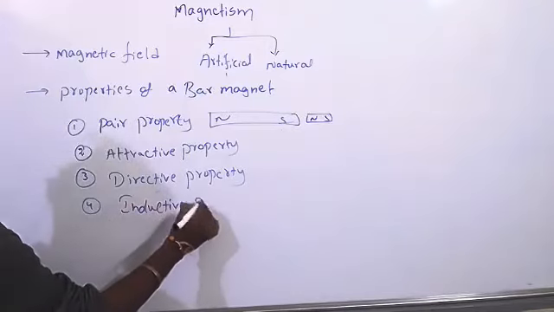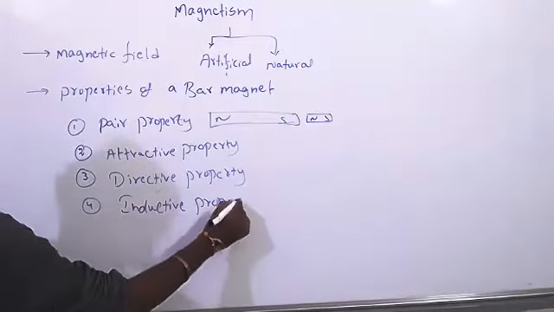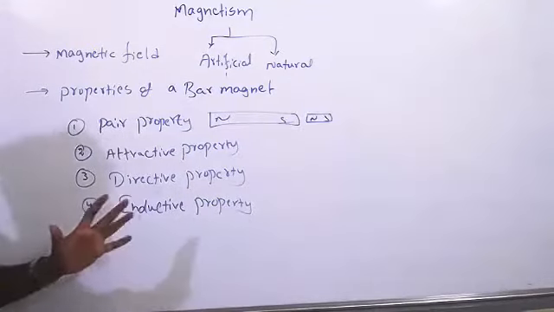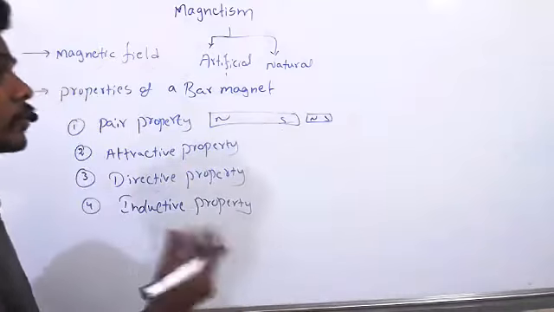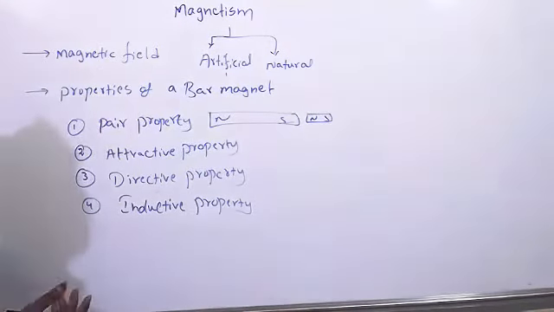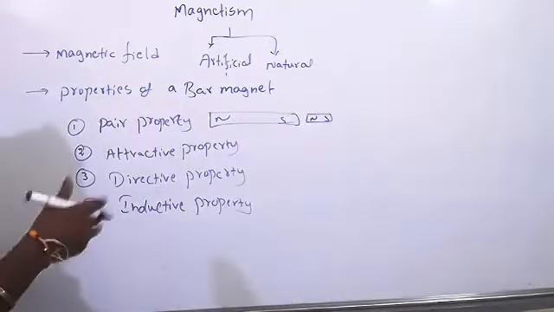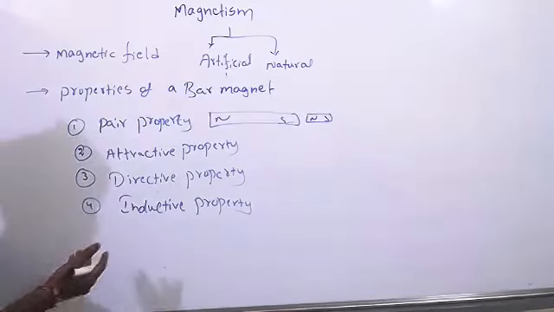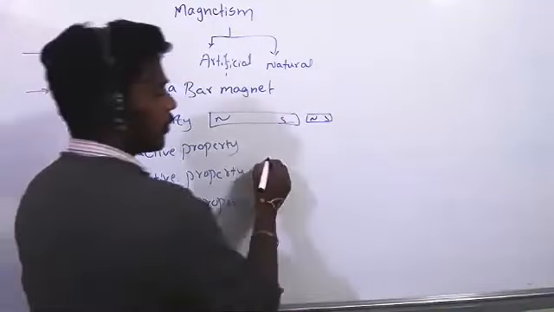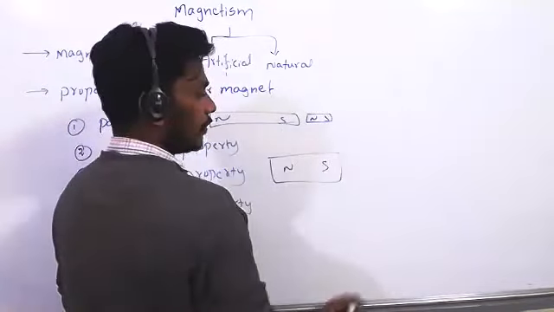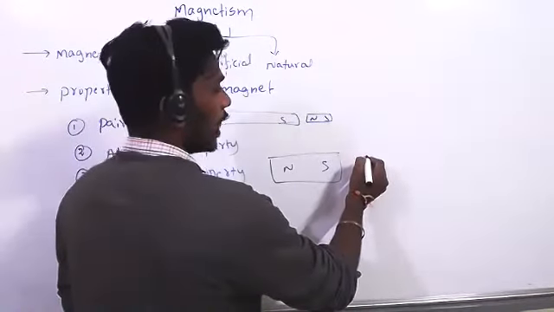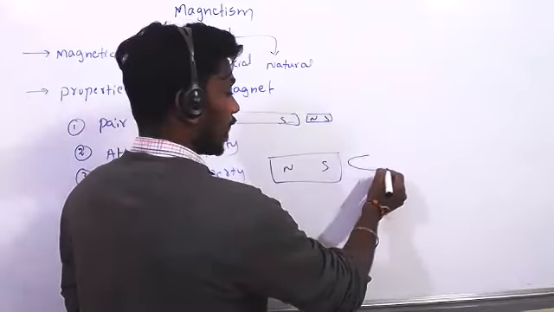Inductive property. Let's see. We know induction, induced current. Due to one, one more current will develop. That is induced current. Here inductive property means, suppose this is the magnet. Now I will take one magnetic material, an iron nail or something.